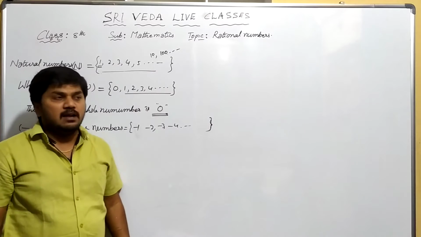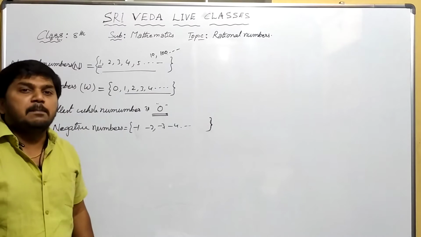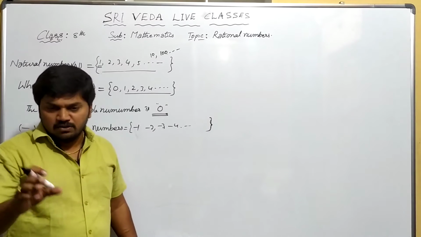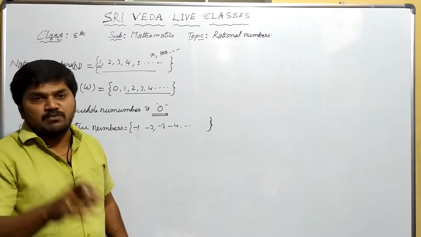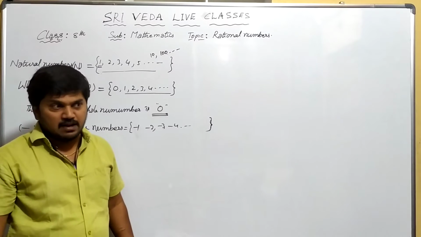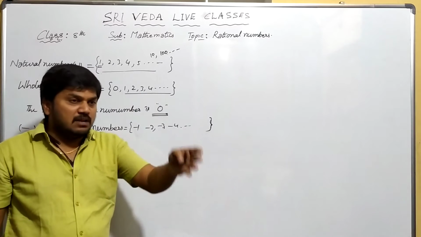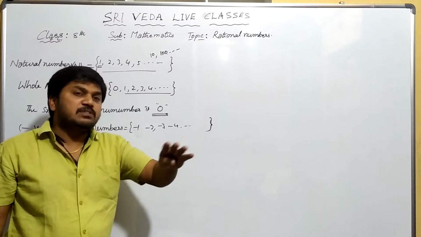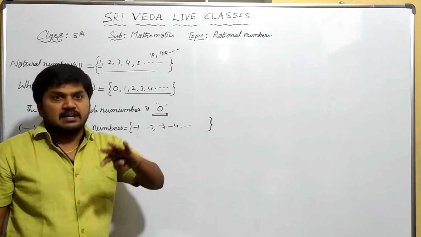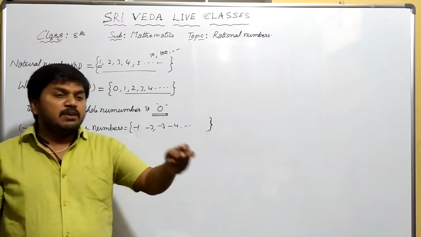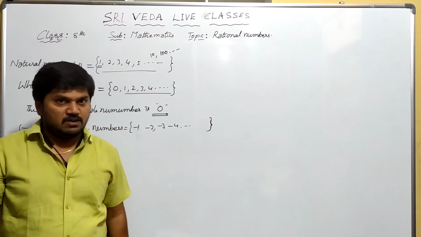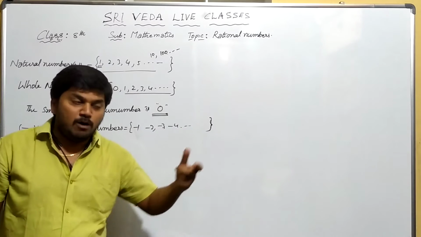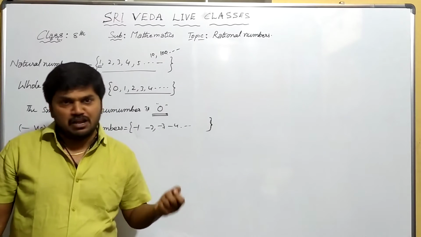For example, why sir? You may get the doubts. For example, you took 1 rupee from your friend. And in the same way, another friend took 10 rupees from another student. So taking, borrowing that, how much is that? That is negative. Borrowing the amount is nothing but negative.